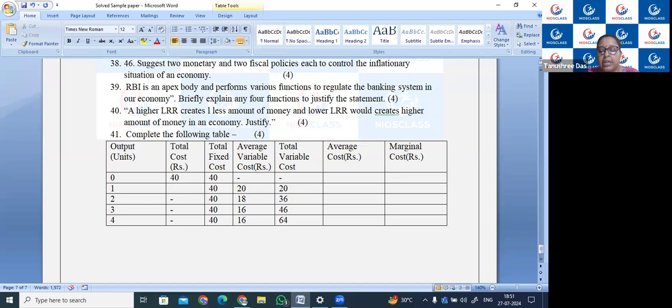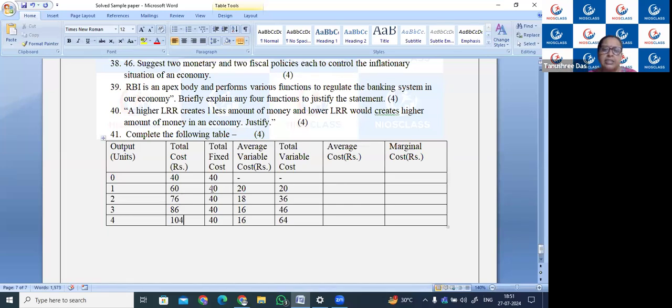So 40 plus 20, 60. Then 40 plus 36, that is 76. Then 40 plus 46, that is 86. Then 40 plus 64, that is 104.